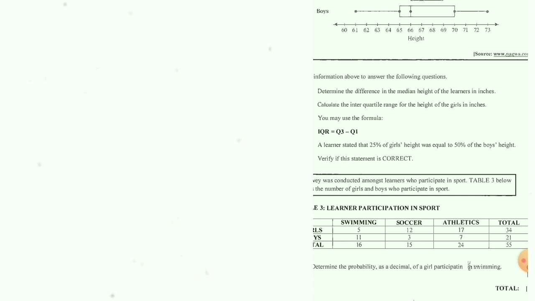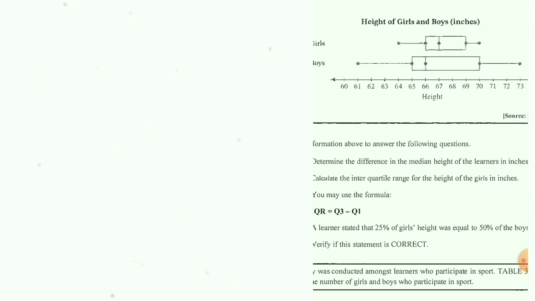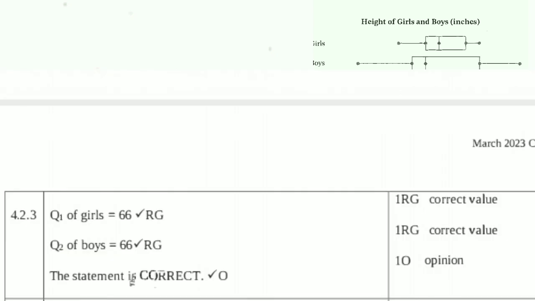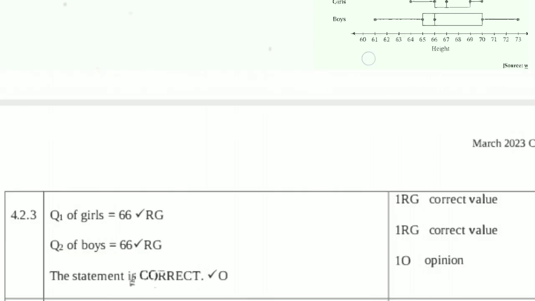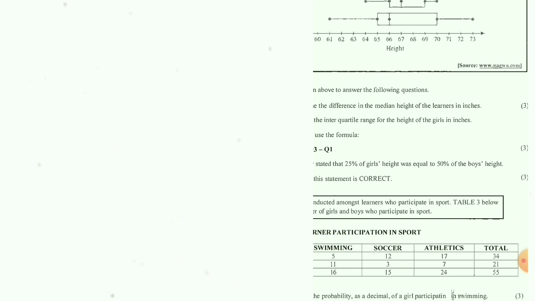We're going to check the quartile one of the girls, which is 66. And then we are going to the boys. The boys is actually also 66. So the statement is correct. As you can see, I will put the answer on the screen. Remember, the question says Elena stated that 25% of girls' height was equal to 50% of boys' height.